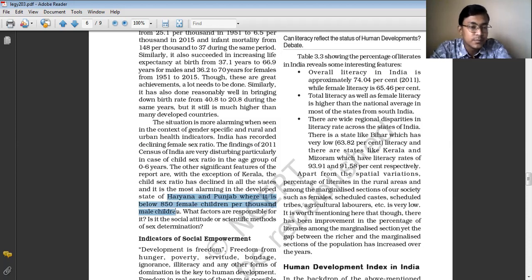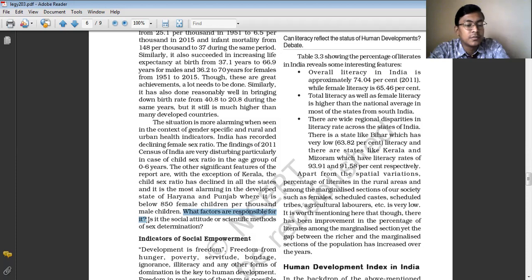So what are the factors responsible for it? Why does this happen? Why are the females fewer? As I have said, gender discrimination, lack of literacy, lack of knowledge among the females. Not only this, but the social and cultural aspects also play a very important role, because in the rural society of the North Indian states, people consider females a burden.